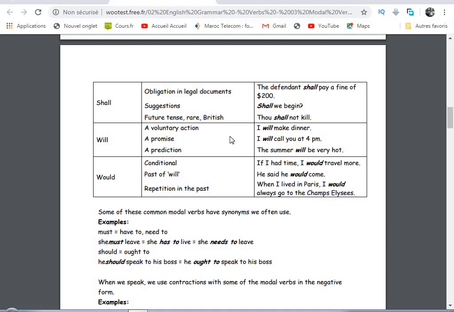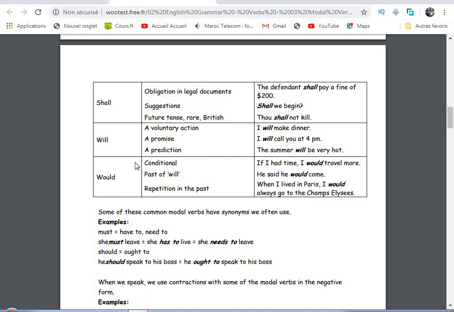Will, a voluntary action. I will make dinner. Voluntary action. You are volunteering to do something. You can say I will make dinner. A promise, I will do that, I will do this. A prediction, the summer will be very hot. We are giving here a prediction. We predict that the summer will be hot this year.